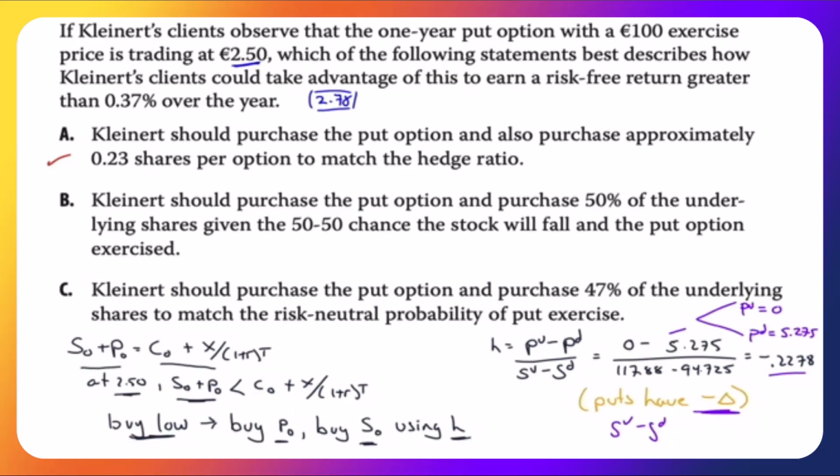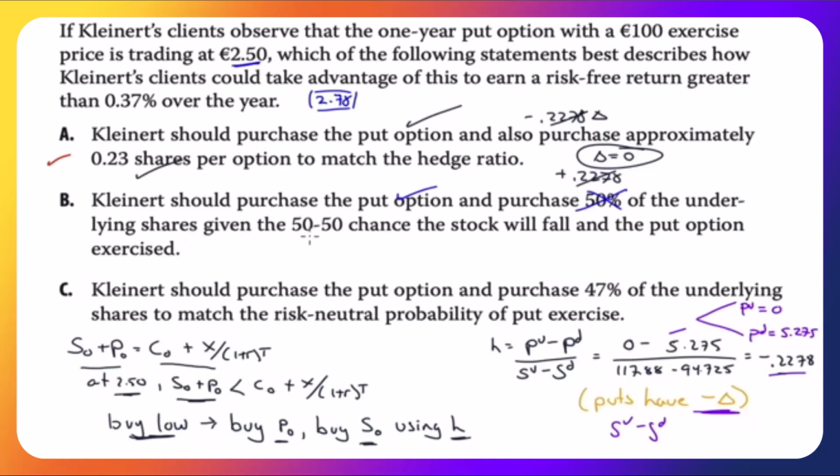Okay, let's begin. Kleinert should purchase the put option, yes, and also purchase approximately 0.23 shares per option to match the hedge ratio. Yes, that's exactly it. Remember, we're trying to get to a delta equal to 0, right? That is a risk-free portfolio. If we buy the put, we're going to get negative 0.2278 delta. If we buy 0.2278 shares, we will get plus 0.2278 delta. Negative delta, positive delta, we got delta of 0. So yes, for A. Let's get rid of the other two. Kleinert should purchase the put option, yes, and purchase 50%.